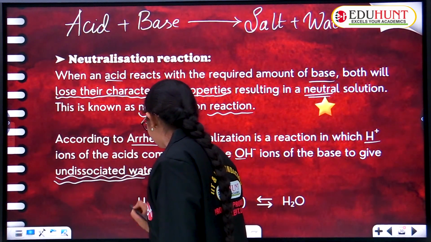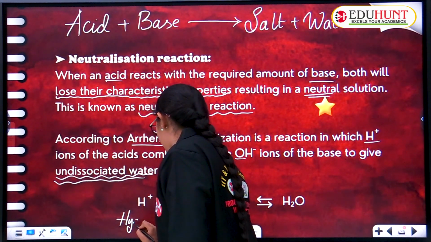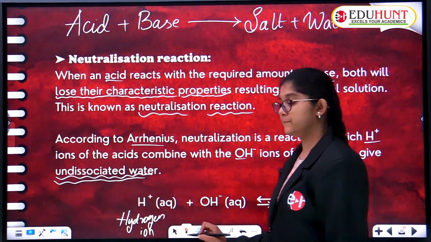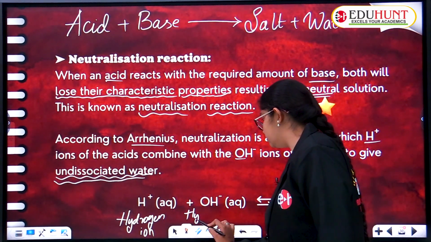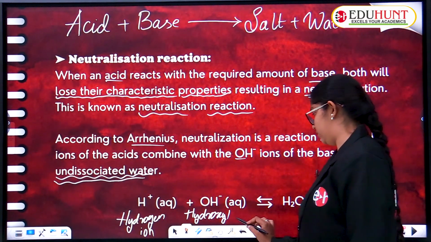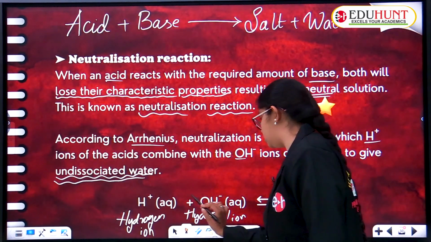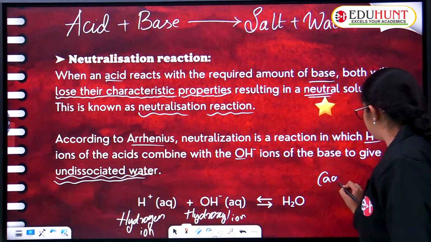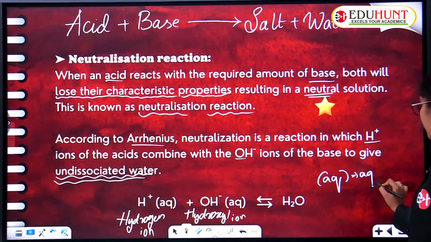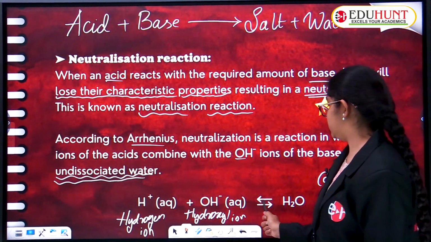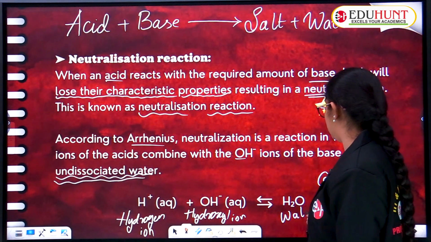I will write here the words. H+ means hydrogen ion. OH- means hydroxyl ion. So both of them are in aqueous solution. AQ given in the bracket is nothing but aqueous solution. So they both react together and give rise to an undissociated water molecule.